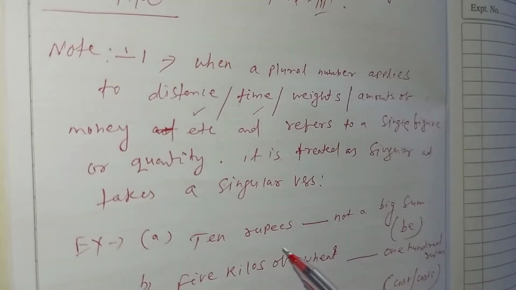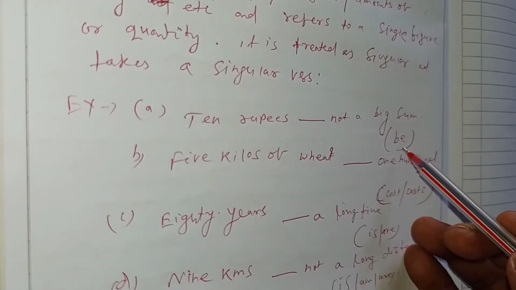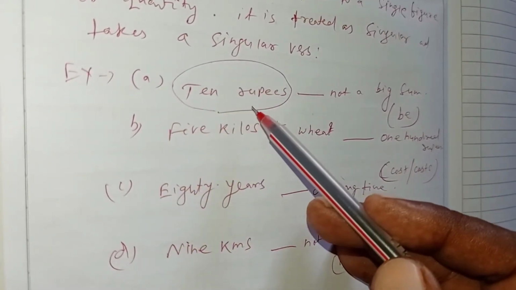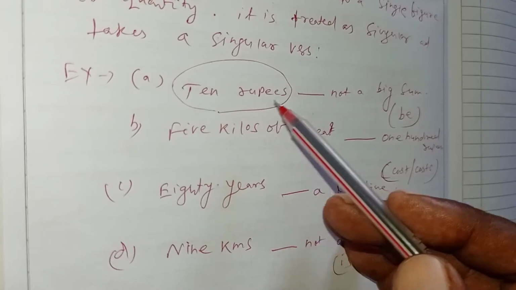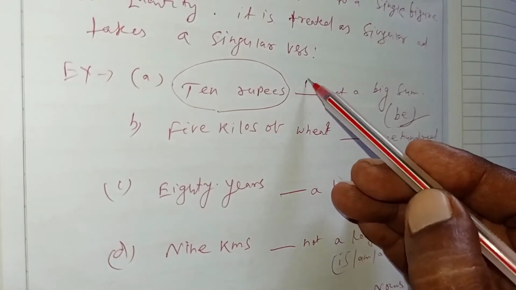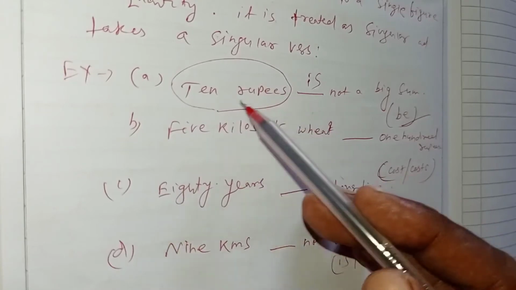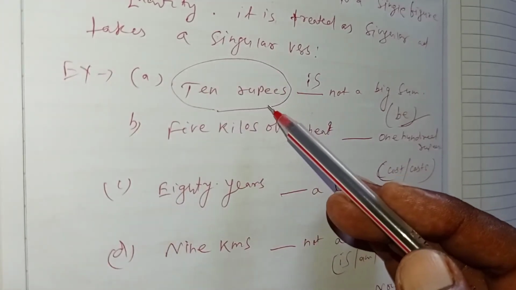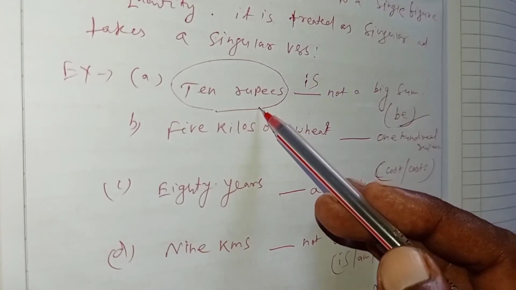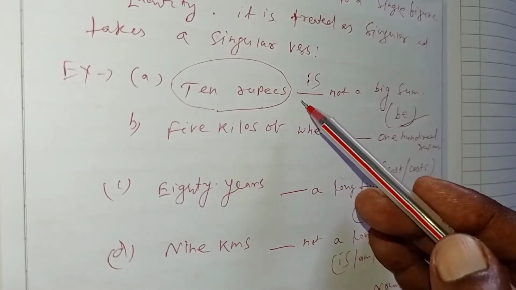Suppose, 10 rupees, that's not a big sum. Here in the bracket there is a be verb. Here the subject is 10 rupees. This is the amount of money. So it should be followed by the be verb, that is, 10 rupees is not a big sum. It is very easy. 10 rupees here seems to be plural in form, but as it refers to the amount of money, it should take is for its proper verb.